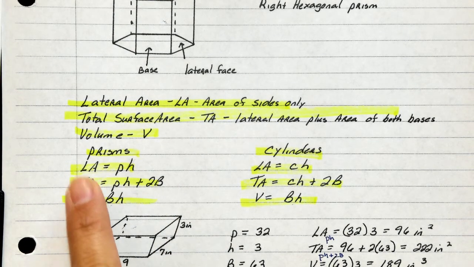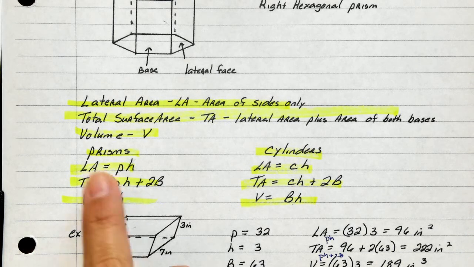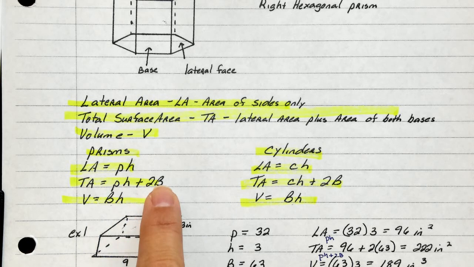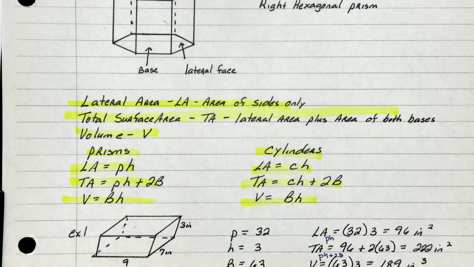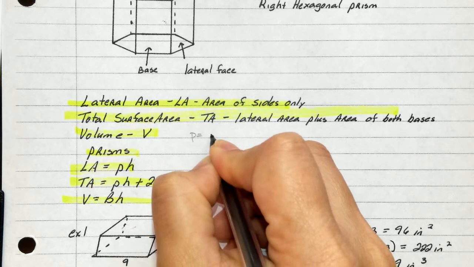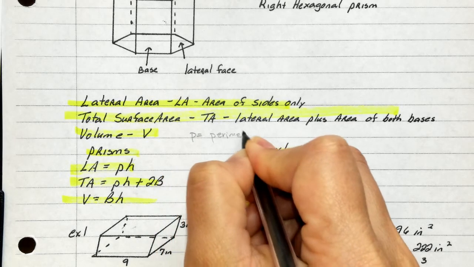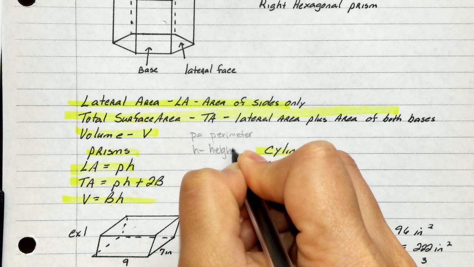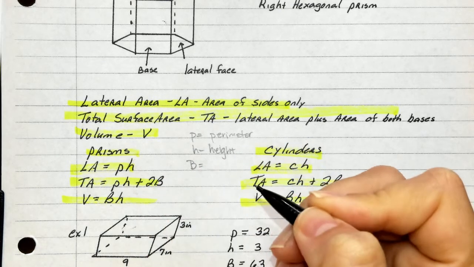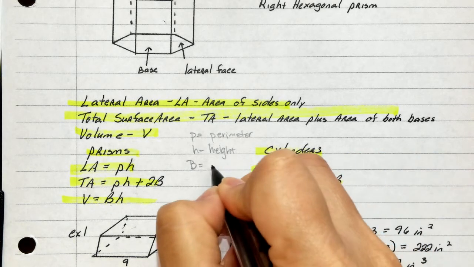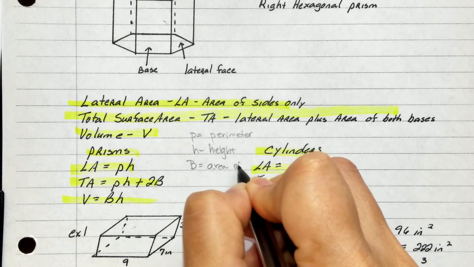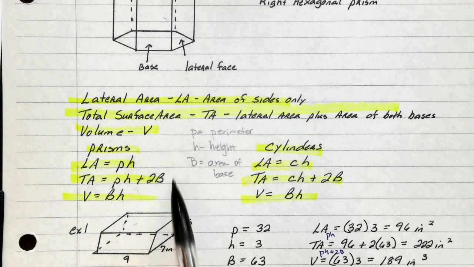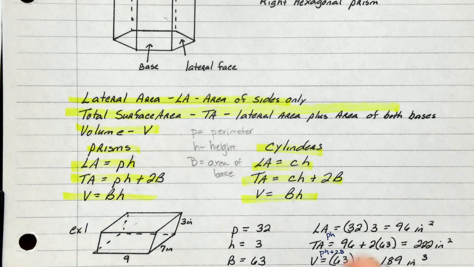Total surface area, so look right here guys, you're going to take that PH, your lateral area, and you're going to add to it 2 times big B. All right, so let's just take a moment and let's tell ourselves that P stands for perimeter, H stands for height, capital B, or you will hear me refer to it as big B, is area of the base. Whatever your base may be, you're going to find the area of that base and double it, because there's going to be a base on top and bottom.